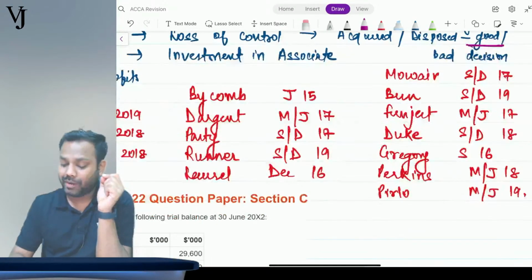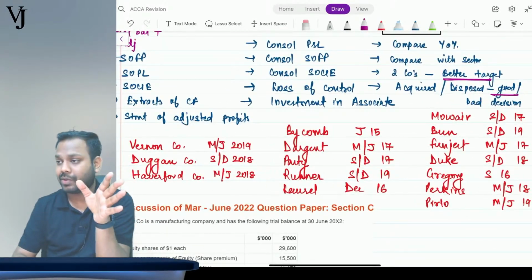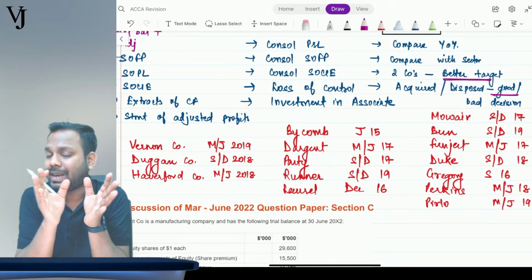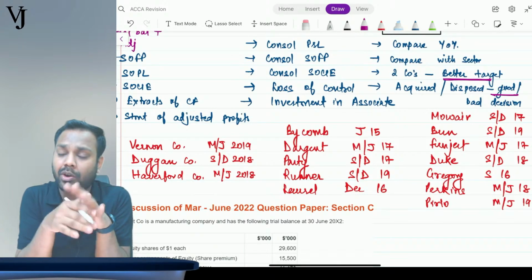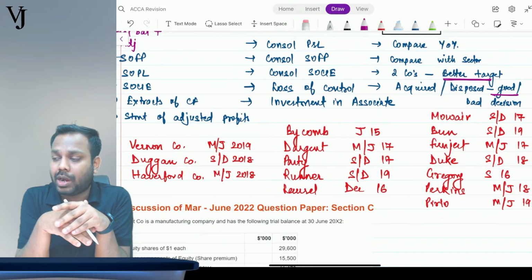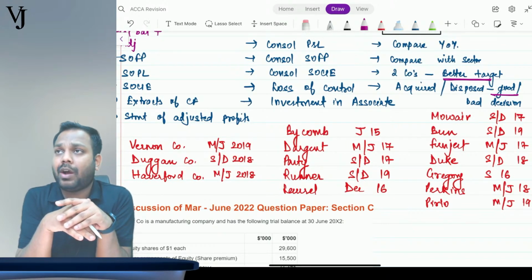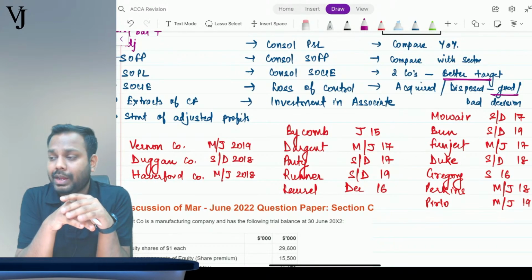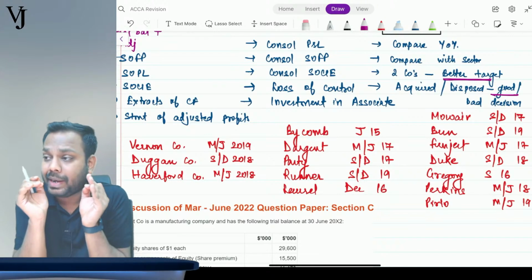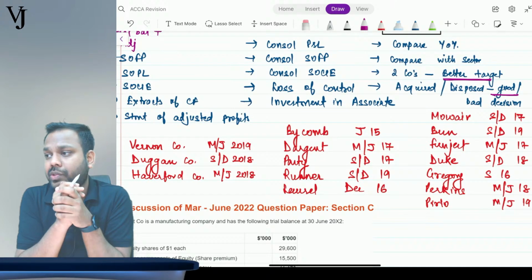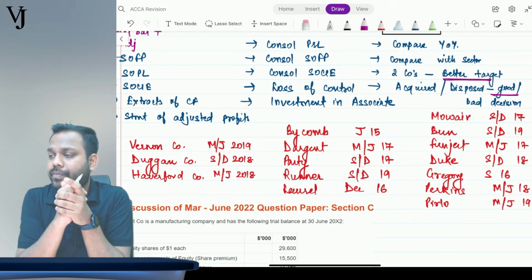So I have done this analysis for you guys, so that it becomes easy for you to cover the whole of the concepts at least once before the exam, so that you are not blank in the exam. These are the master questions, you can think of it. Whatever questions you have planned to solve from now onwards, definitely solve those. In addition to that, please give a priority to these questions as well. Is that clear, everyone?